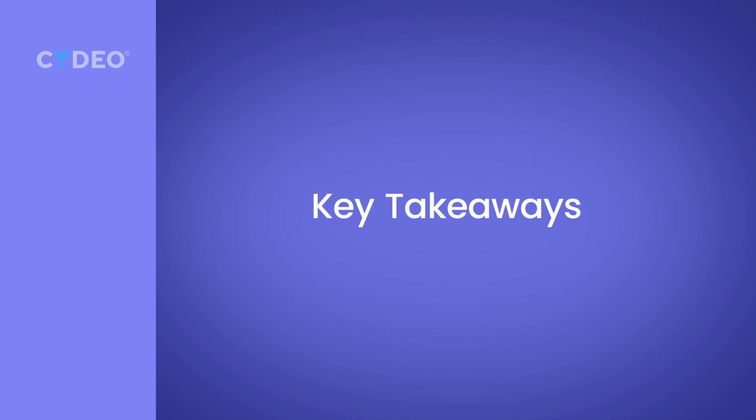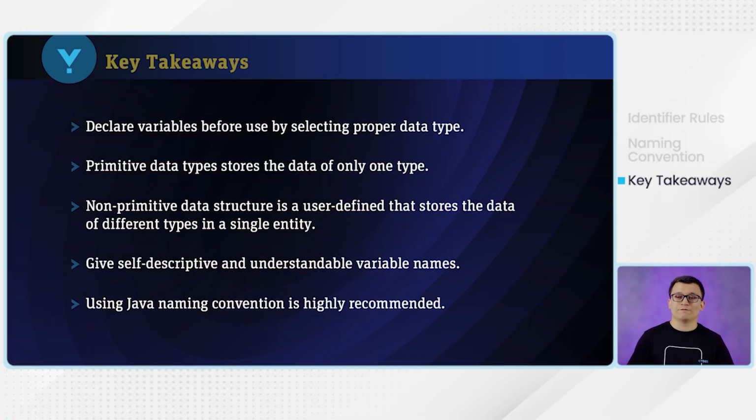So here are the few key takeaways from this module. Variables must be declared first before we use them. Okay? And you need to use the proper data types in order to store the right type of data into the variable. Data types determine what kind of value you can store into the variable. Okay? And make sure to give self-descriptive and understandable variable names whenever you are declaring variables. And using the Java naming convention is strongly recommended.